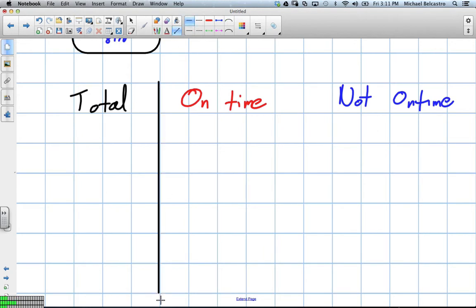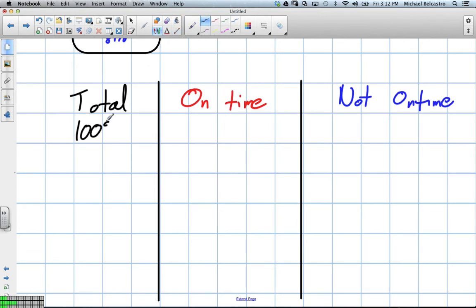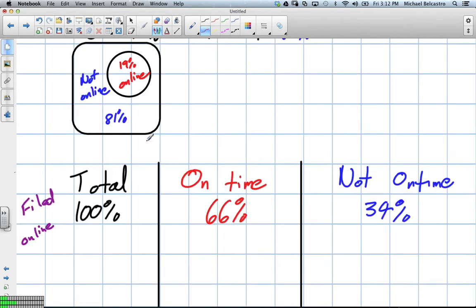So we have the total, on time, not on time. Of everybody, 100% of the people filled out the census. The number of people who were on time when they did it were 66. And the number not on time were 34. Okay, that makes sense. Now, we'll just say filed. That's what we'll call that there. This one we'll talk about online. How many people filed online? Well, they told us.